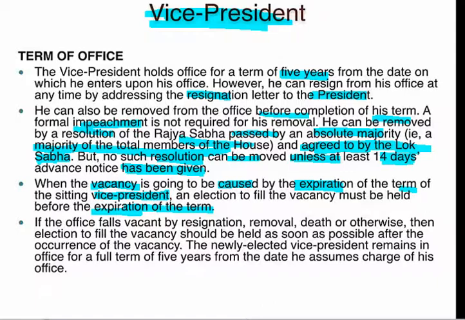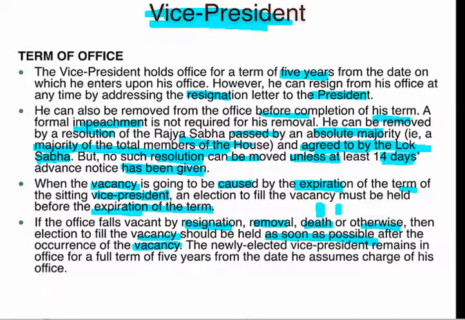So before the date of expiry of the vice president's term, the election of the vice president should be carried out. If in case resignation, removal, death or anything such has happened, this vacancy should be filled as soon as possible after the vacancy.